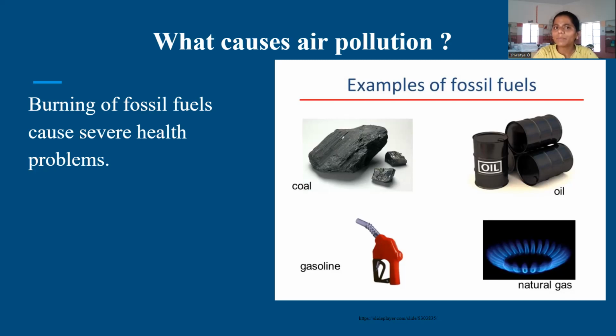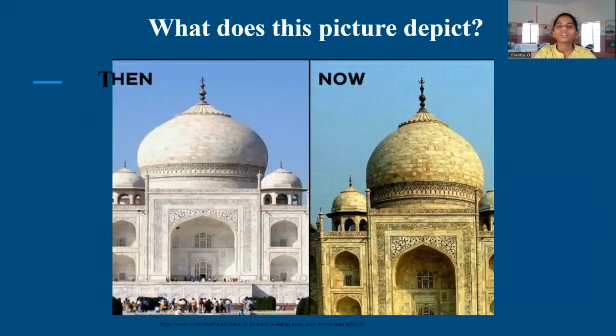To talk about the problems with acid rains, let me show you one image. Over here, you can see a picture. What do you think this picture depicts? Yes, it is telling you how the Taj Mahal used to be in the past and how it is now. You can see that there's a discoloration of the Taj Mahal. This is due to acid rains. Acid rains corrode monuments like the Taj Mahal. They corrode buildings. They corrode statues. Thus corrosion of various monuments, statues and buildings takes place because of acid rains. So it is important to reduce the burning of fossil fuels in order to save our environment.